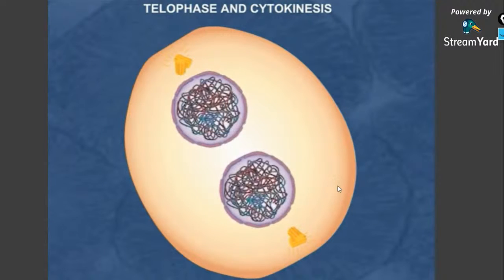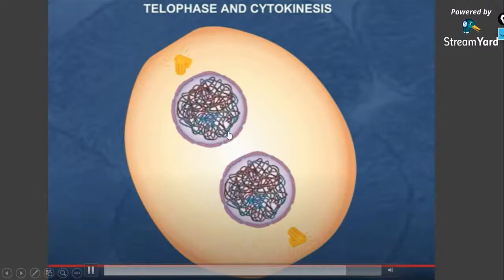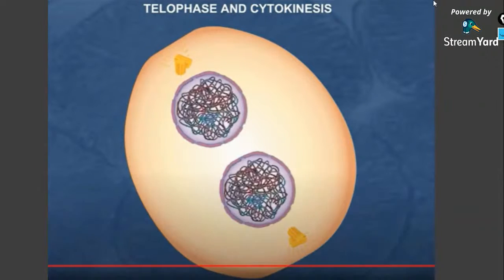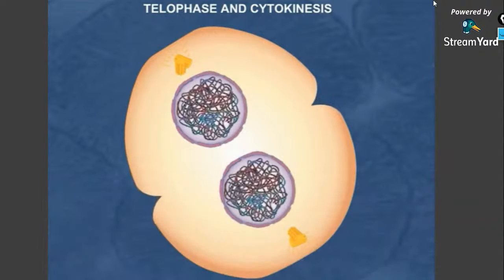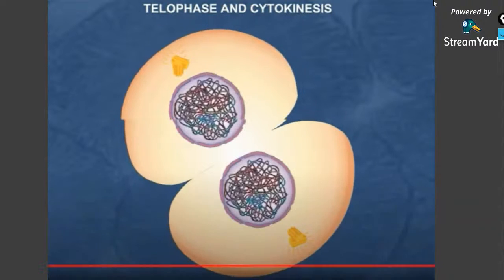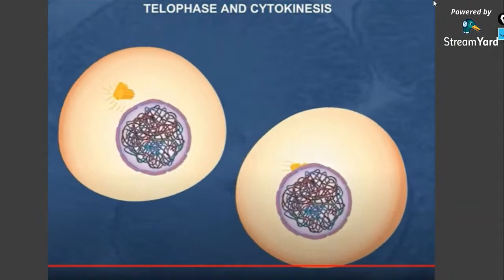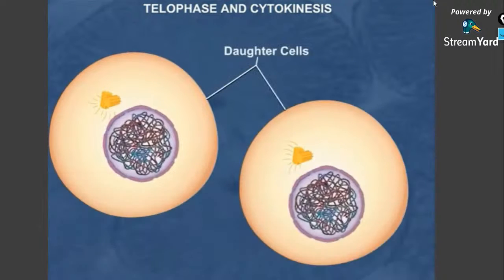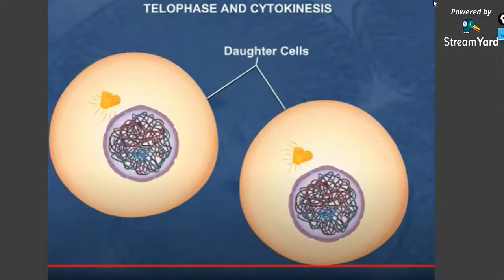In animal cells, cytokinesis or cell division involves the formation of a cleavage furrow. The plasma membrane is observed to constrict and eventually separates the cell into two daughter cells. The daughter cells then enter interphase, where growth and enlargement occurs, leading to either preparation for another mitosis or differentiation and specialization.